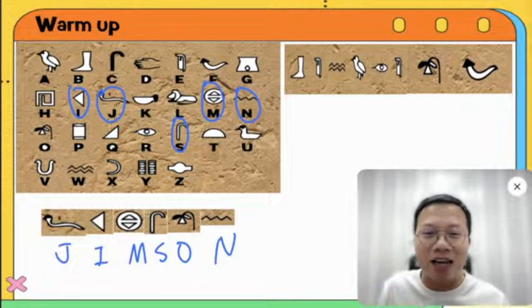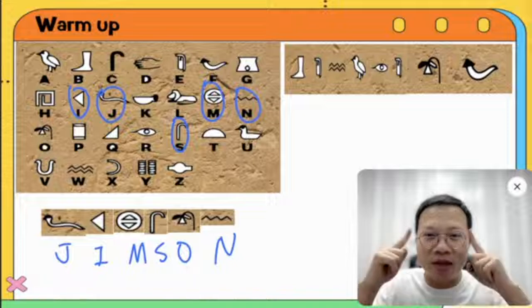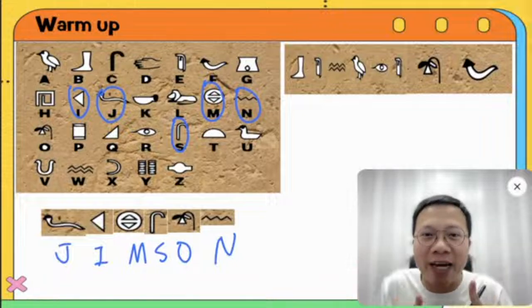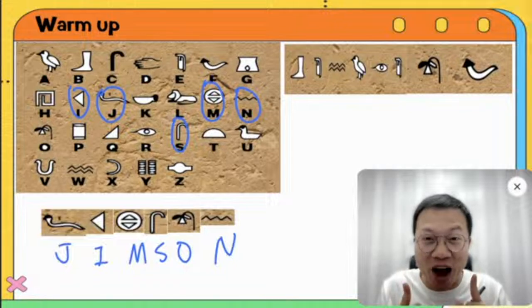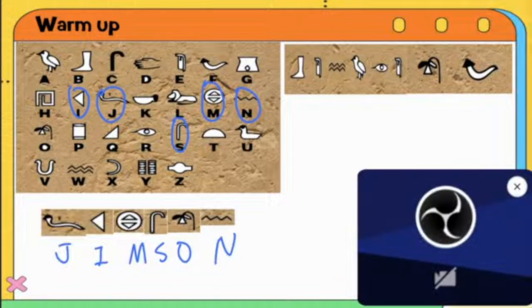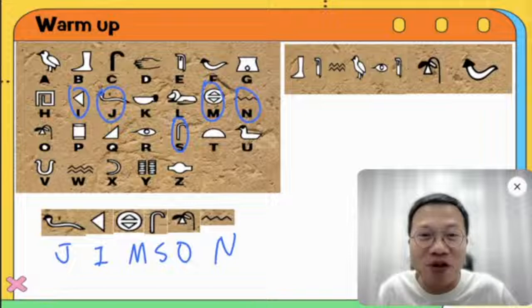Why? Because Jimson and Ollie will have an eye on your DMD today. So make sure you do it fast and also you do it correctly. Is that okay, everybody? Yeah.